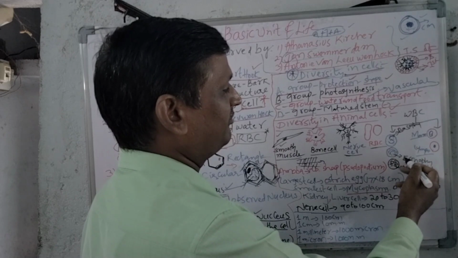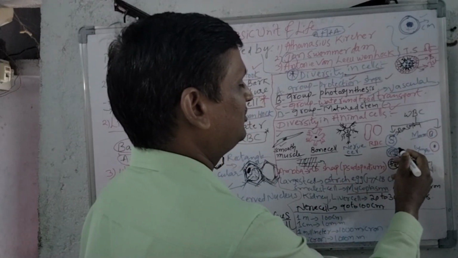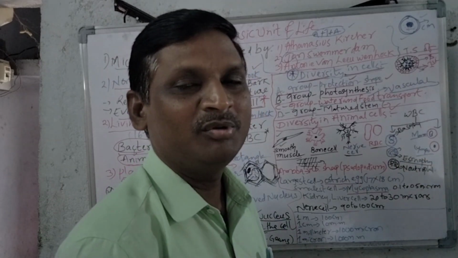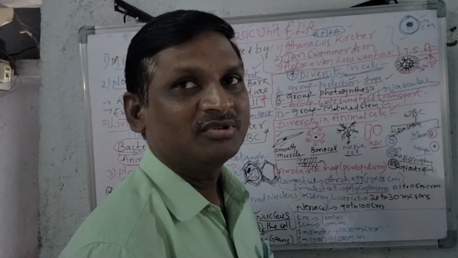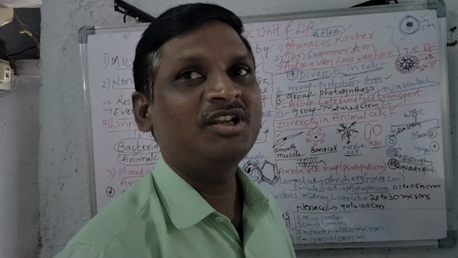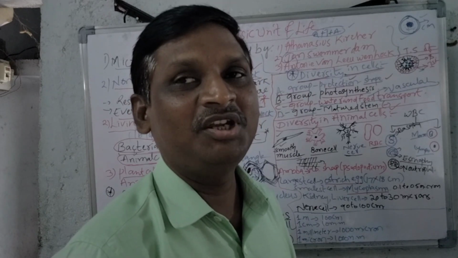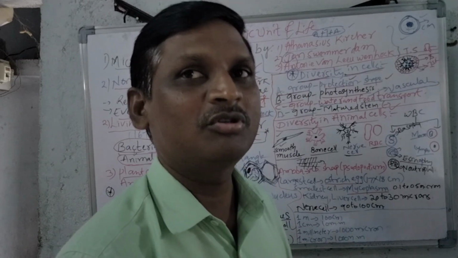See here eosinophil, basophil, neutrophil. In eosinophil there is a bridge shaped nucleus. WBC generally are of 2 types, granulocytes and agranulocytes. Granulocytes are classified into 3 types, agranulocytes are classified into 2 types. Granulocytes 3 types, what? Eosinophil, basophil, neutrophil.